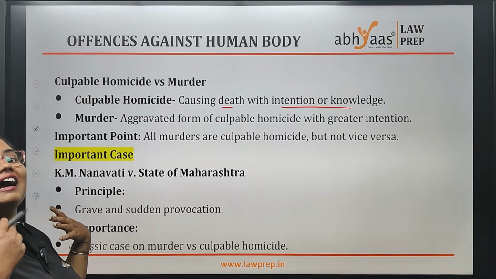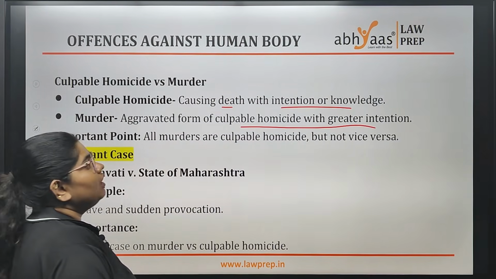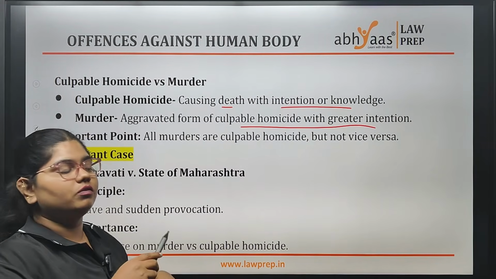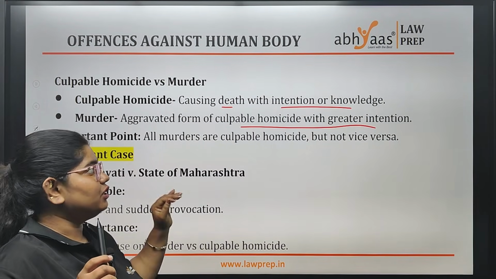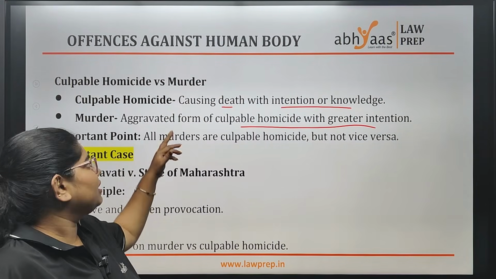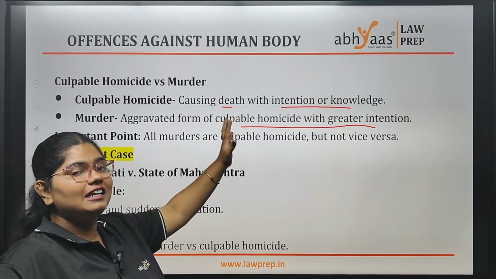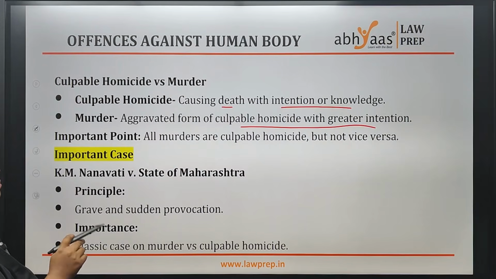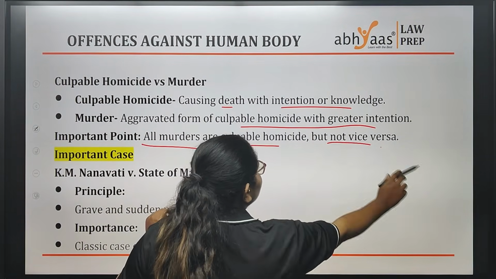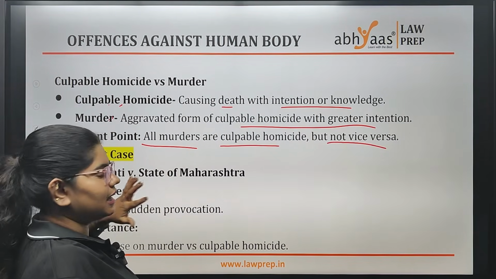Murder is more aggravated, more serious than that. It is an aggravated form of culpable homicide with greater intention. Here I was in very much anger and rage, so I hit you with an iron rod, but my intention purely was not to kill you. It was just my rage. But in murder, you plan and execute step by step, and if you are killing someone, it is murder. Important point: all murders are culpable homicide, but not vice versa. All culpable homicides are not murder, but all murders are culpable homicide.